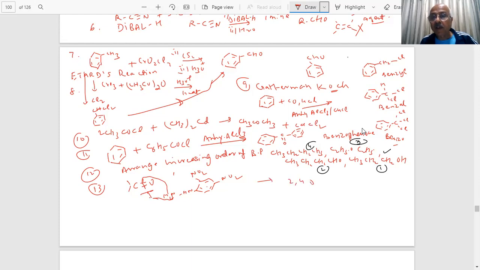2,4-DNP derivative, dinitrophenyl hydrazone. These are very highly colored, students. You know about them. The DNP test is very important. Highly colored hydrazones are formed, yellow, orange or red solids, students. So this will confirm the presence of the CO group, the carbonyl group, in the organic compound.